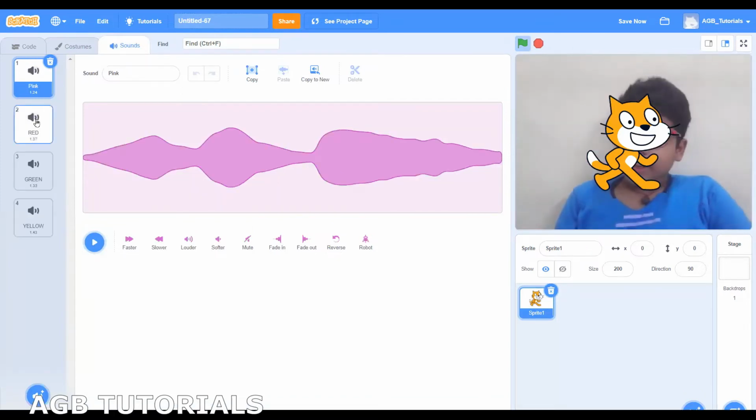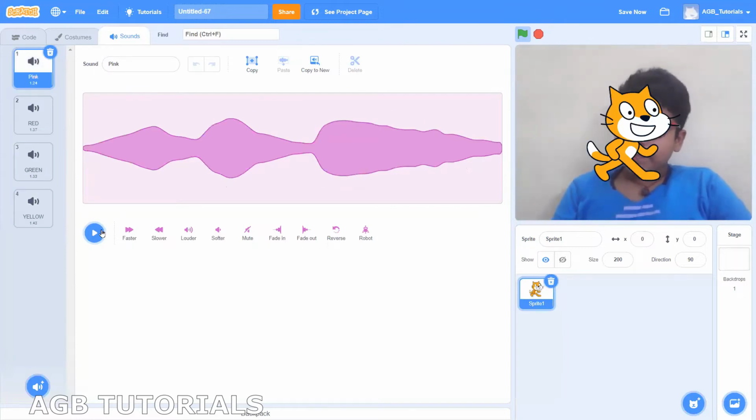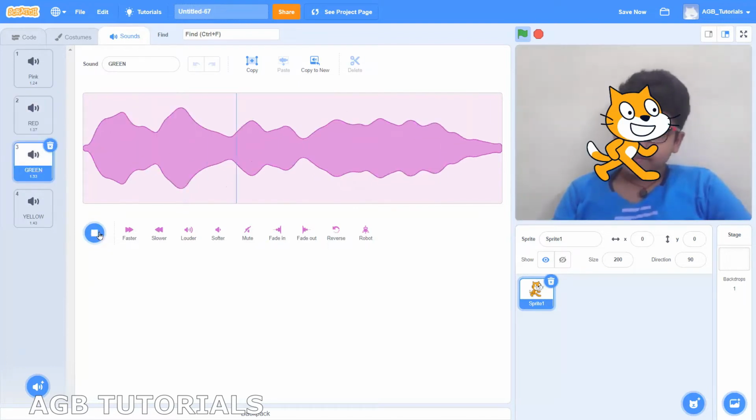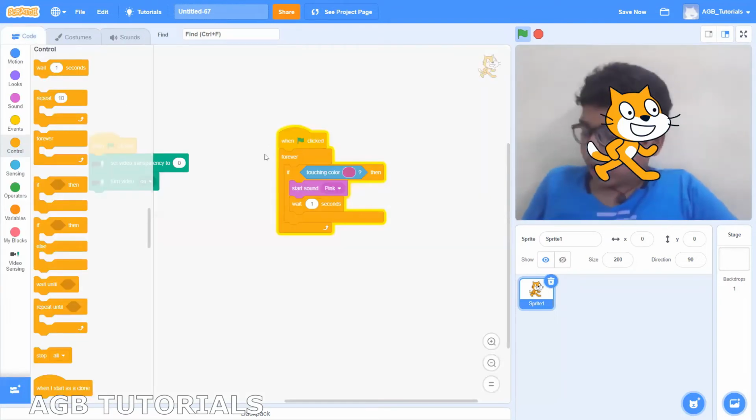Now what I've done is I recorded all the 4 colors that I need. Pink. This is pink. Red. That is red. Green. And that is green. And yellow. Oh, that is yellow. So now let's make our cat detect all of these colors.